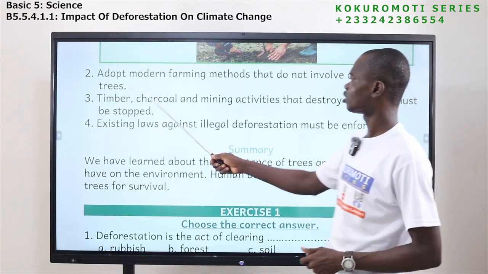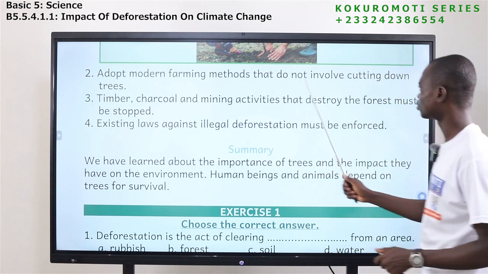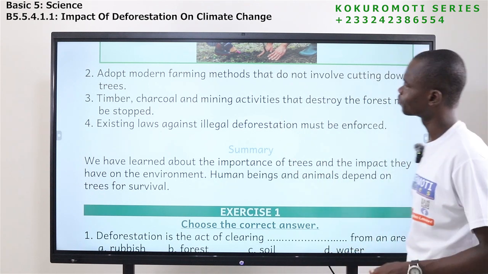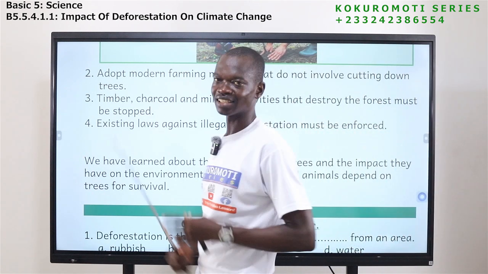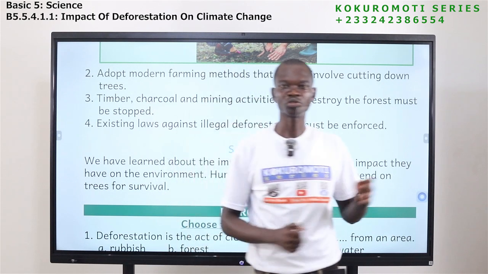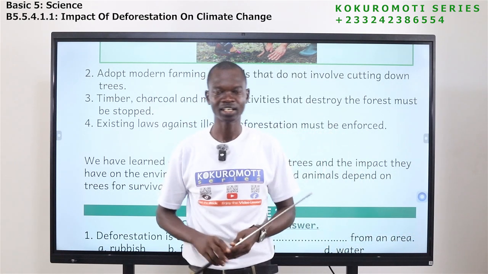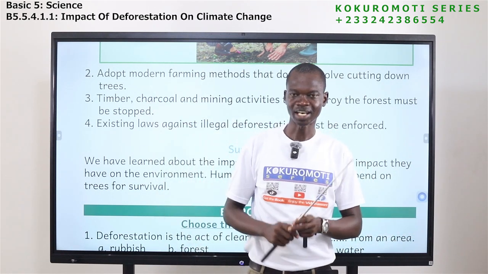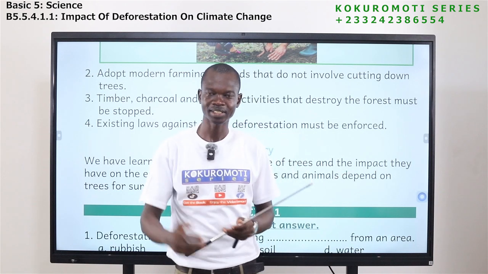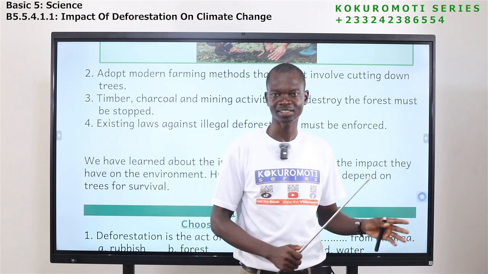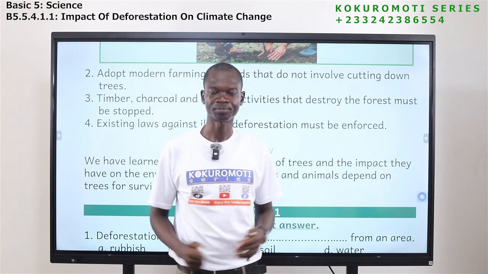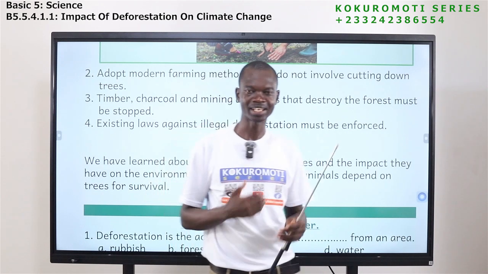Next one, adopt modern farming methods that do not involve cutting down trees. Now things are changing. How we used to do things some years back, today we don't do that. So our methods of farming, the practices, the things that we do when we are farming, we need to modernize them.